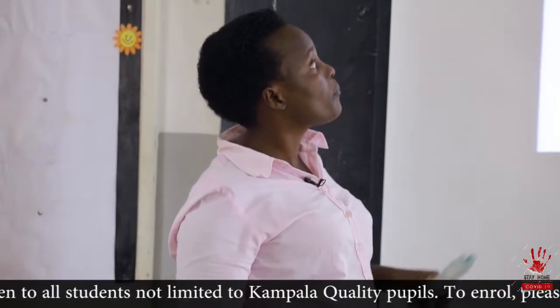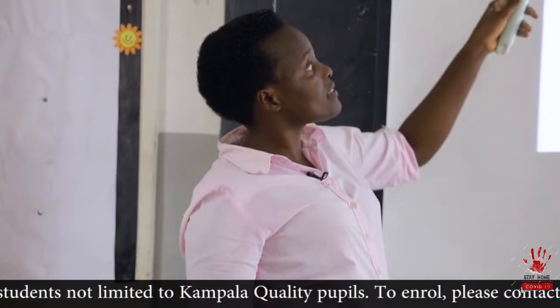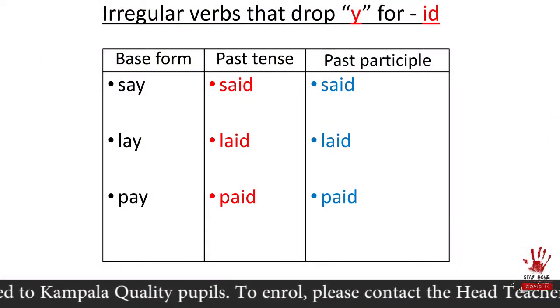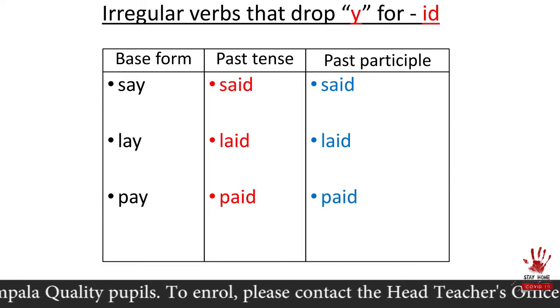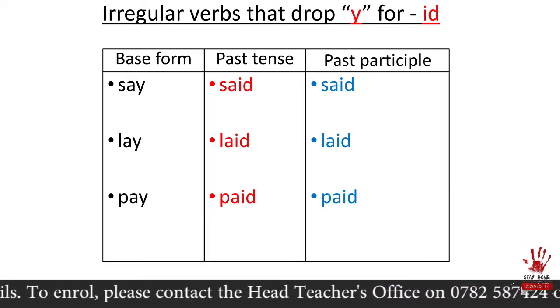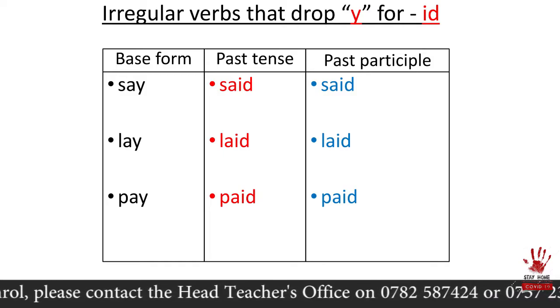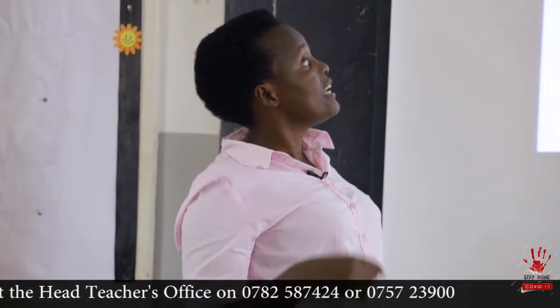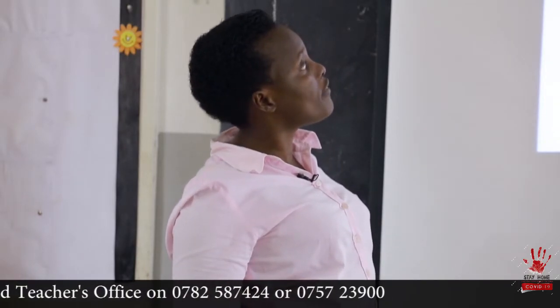We continue. So those three verbs, I put them here in the table. Say, said, said. Lay, laid, laid. Pay, paid, paid. Now I expect you to use these verbs to construct meaningful sentences. Let's continue and look at another group of verbs.